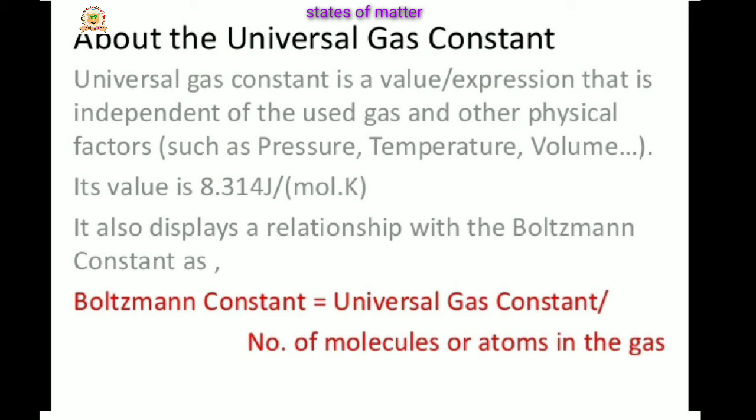Then the volume of a given mass of gas is about 24.7 dm cube. It also displays a relationship with the Boltzmann constant. The value of the gas constant is 8.314 joule per Kelvin per mole. That is the value of R. Then the Boltzmann constant is equal to the universal gas constant divided by the number of molecules or atoms in the gas.